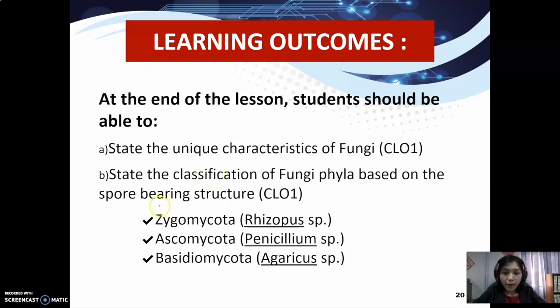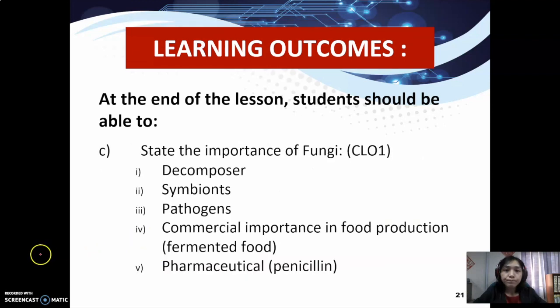Fungi has 3 phyla: Zygomycota, Ascomycota, and also Basidiomycota. And also state the importance of fungi. So there are 5 importance of fungi: as a decomposer, symbionts, pathogens, commercial importance in food production, for example fermented food, and also in the pharmaceutical field, which is penicillin.